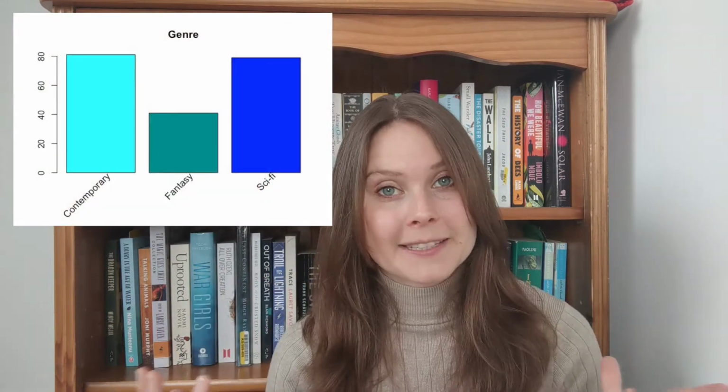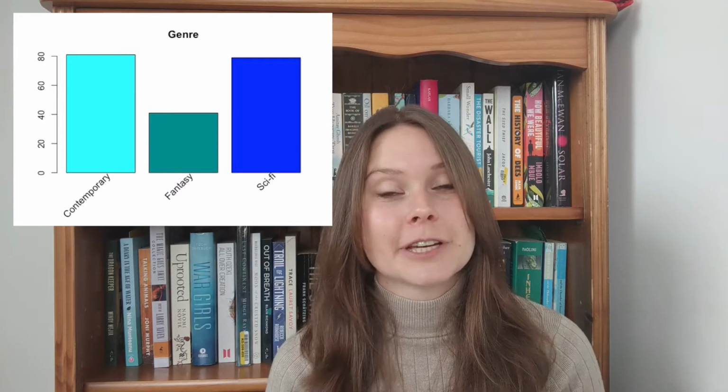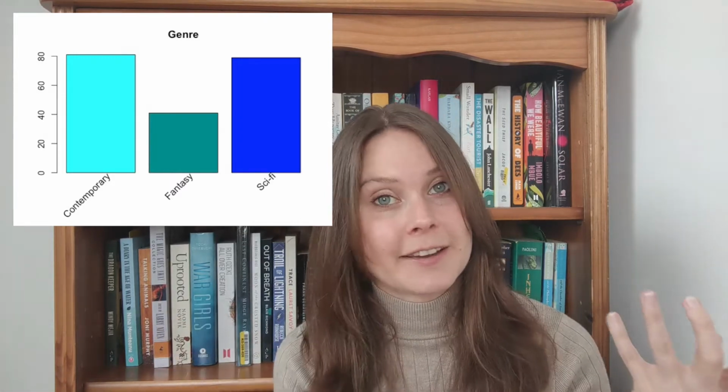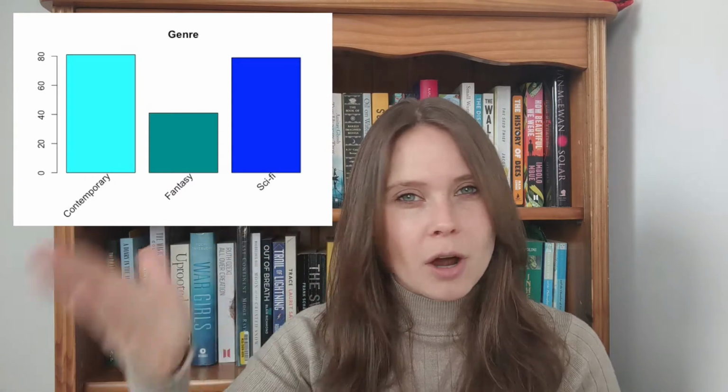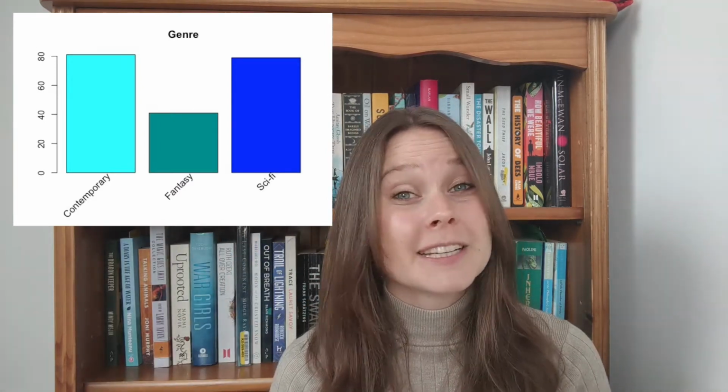And that is why I am all the way over here, because I'm going to show you a bunch of stuff over here. Okay, let's tackle genre first. This is kind of what I expected. There's a lot of speculative fiction in ecofiction, and I class that under sci-fi. So I actually expected sci-fi to be my top ranking genre, but contemporary is way up there. And I think that is probably mostly due to all the mysteries that I have added to the TBR list. I am finding so many mystery and crime books that have ecological themes in them, which I'm very excited about, but those are all contemporary. So that is probably what is pushing that genre way up.